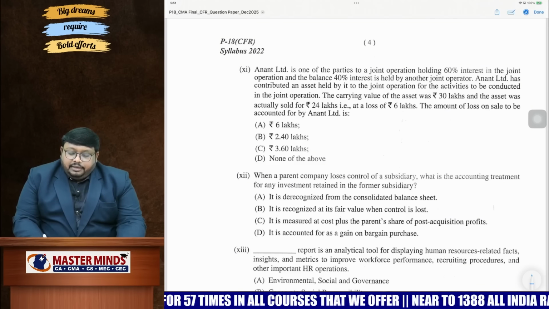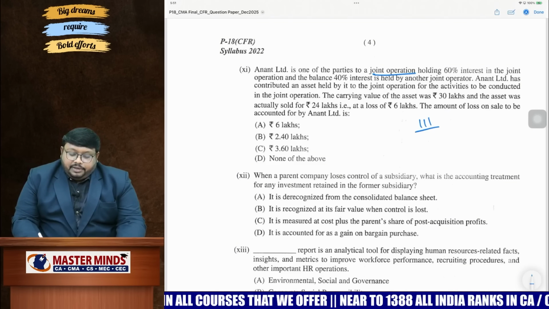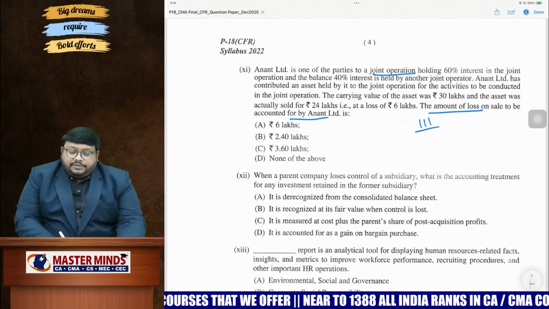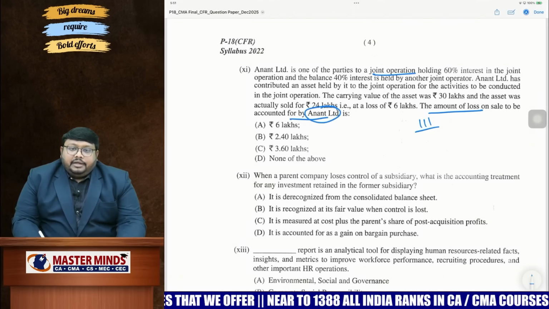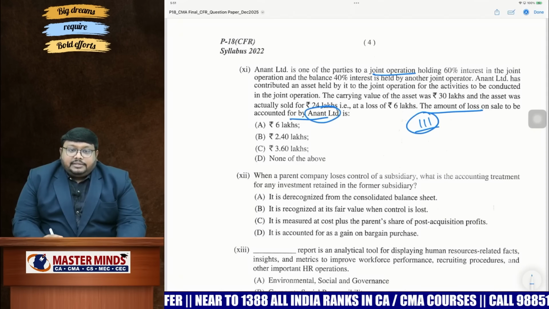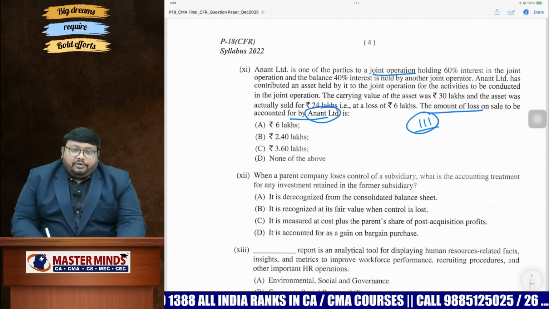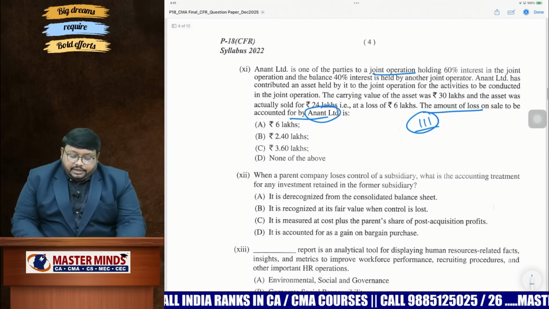And next question they have asked over here is from joint operations in joint venture. So here we are having joint operations. When you're having joint operations, Ind AS 111 will be applicable. How much amount of loss will be recognized by Anant Limited? Under Ind AS 111, we have to recognize the loss to the extent of the other party. We are not recognizing the full value of loss, to the extent of the other party we have to recognize.